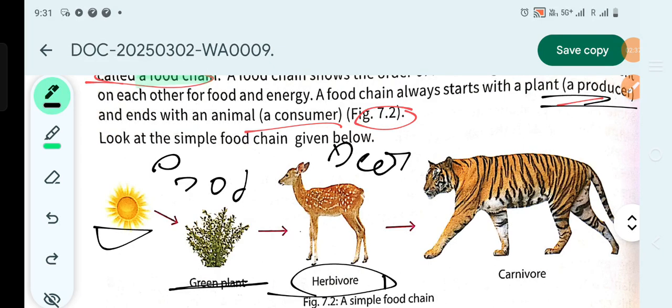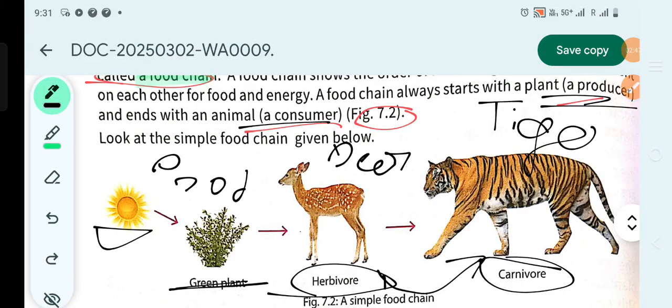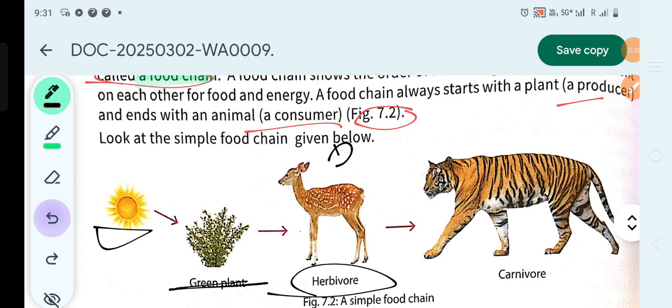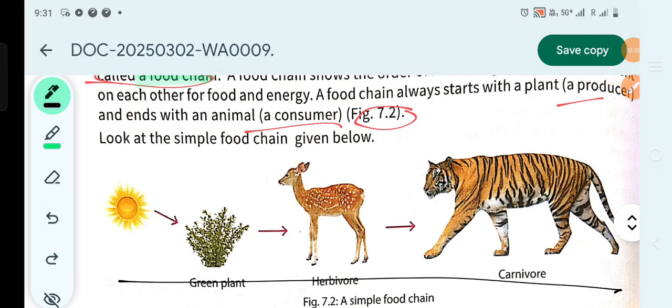The herbivore, hence the primary consumer, is consumed by the secondary consumer, namely a carnivore or tiger. That's basically what a food chain is, a sequence of everything that we have learned till now. This whole thing you see is a food chain.